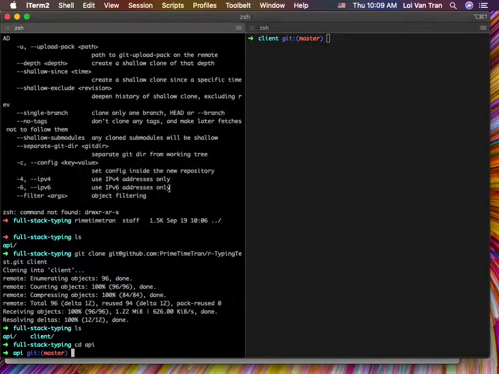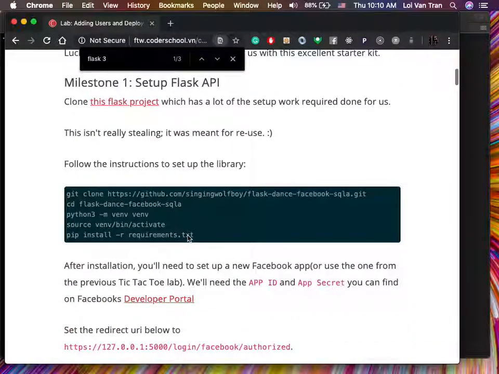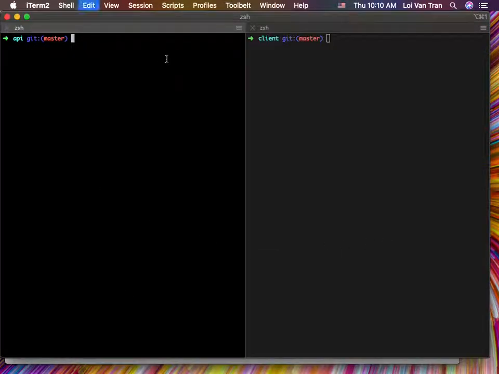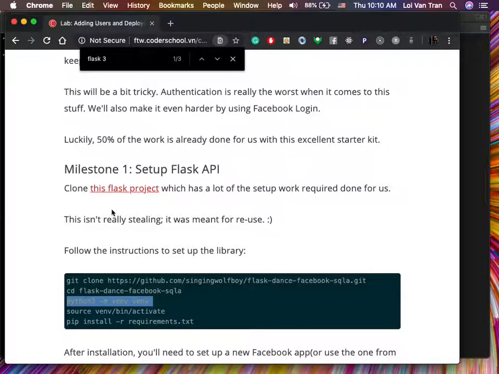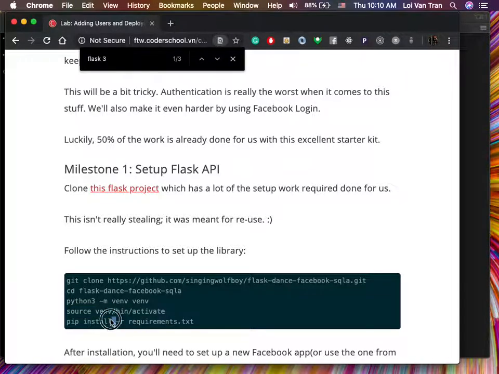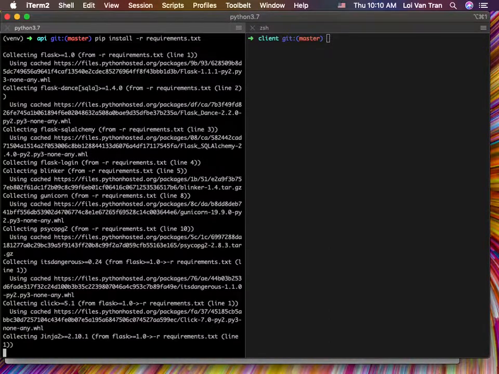Okay, so let's go back to our instructions again. And we can see that obviously there's some additional setup required to run our Flask application. So we'll go back to our API and we'll run python3 -m venv venv. We're going to source our dependencies. Okay, so we can see that we got venv here. So it seems that everything's okay. And then we're going to run pip install -r requirements.txt.